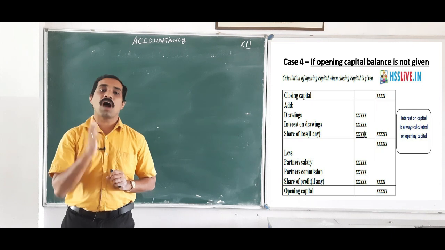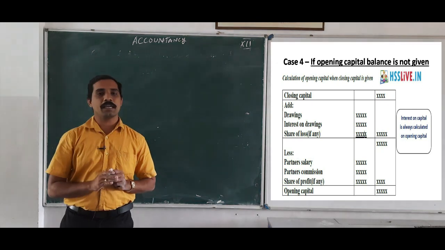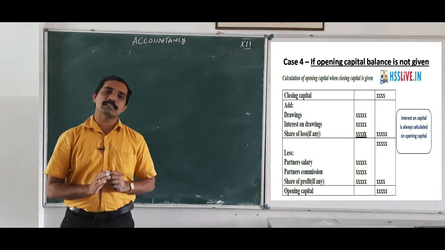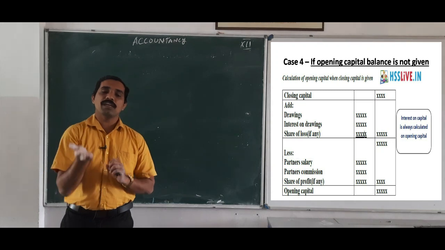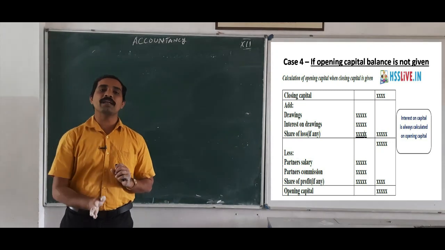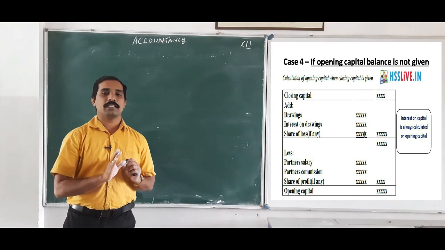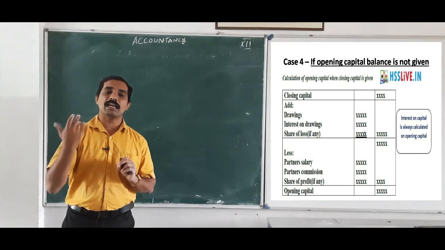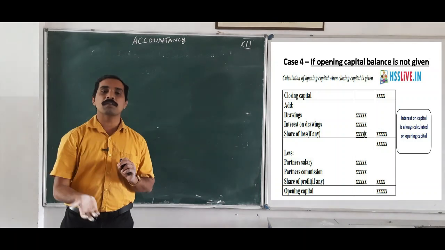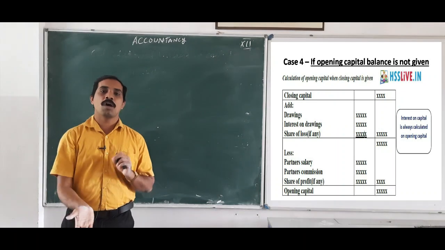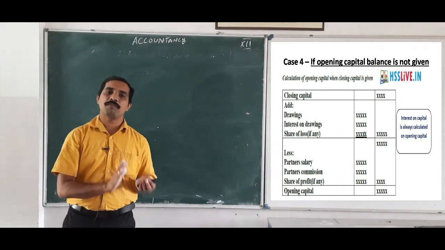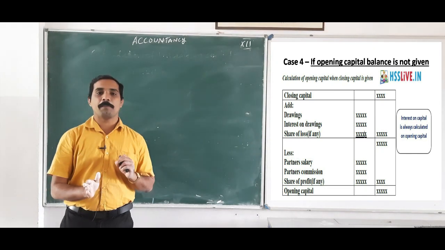First, we want to ascertain the opening capital. How can we ascertain this opening capital? We can find it on the basis of this format. They have already given some closing balance and some other items, and on the basis of that we can find the opening capital.